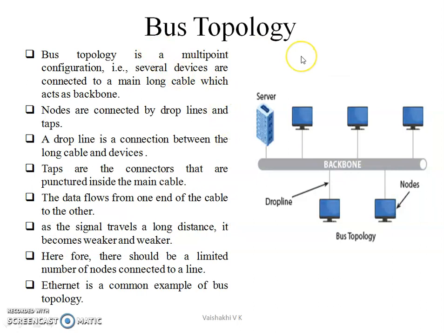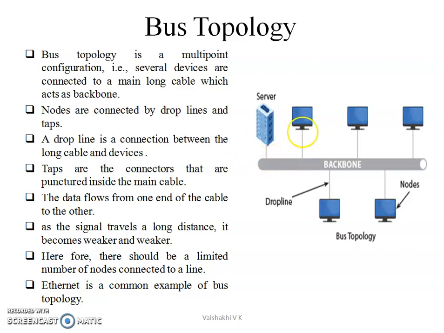Next is bus topology. In bus topology, all the nodes are connected to a long cable known as backbone, and nodes are connected by drop lines and tabs. Drop lines are the connection between the node and the backbone, and tabs are the connectors that are punctured inside the main cable.